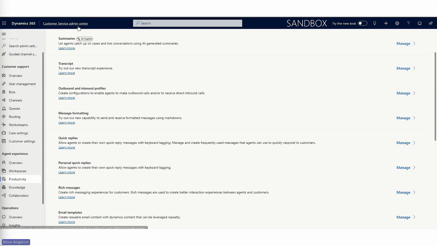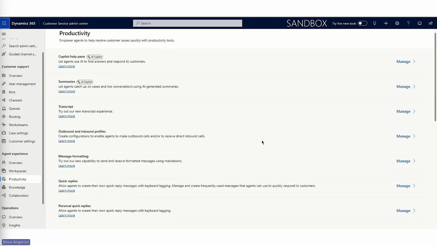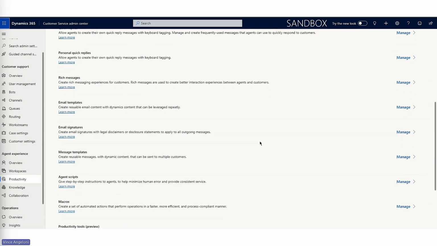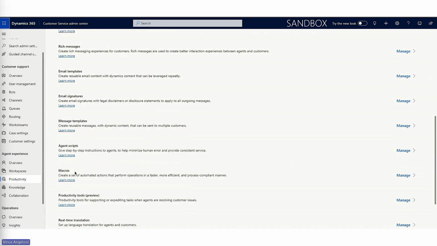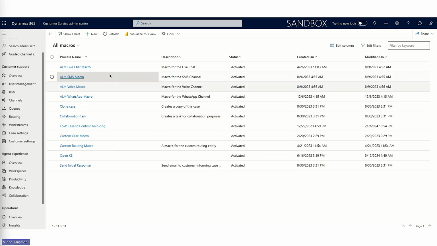First, you need to log into Dynamics and come to Customer Service Admin Center. From there, under agent scripts, go to productivity. In the productivity, when you scroll down, you will see options to create macros. We'll go inside the macros.